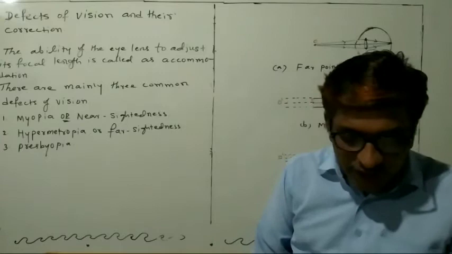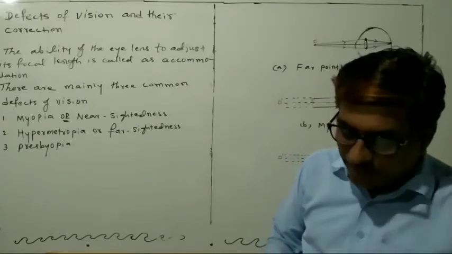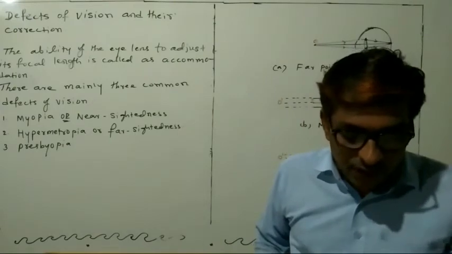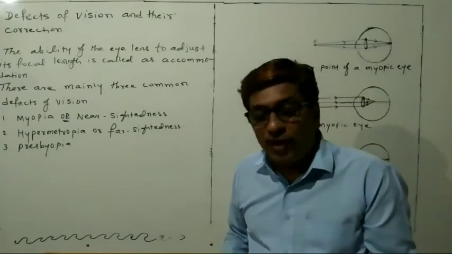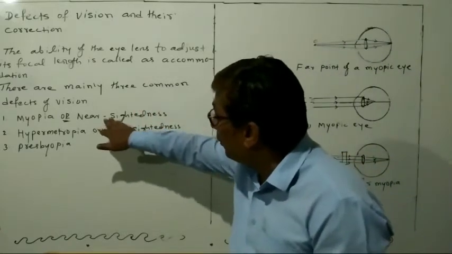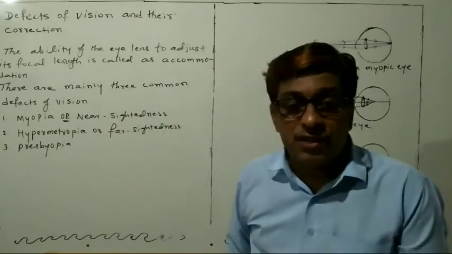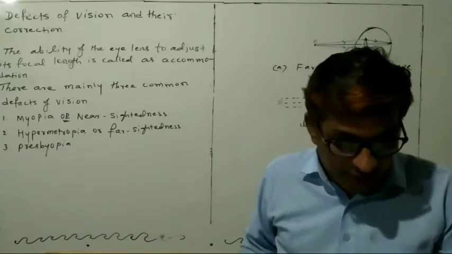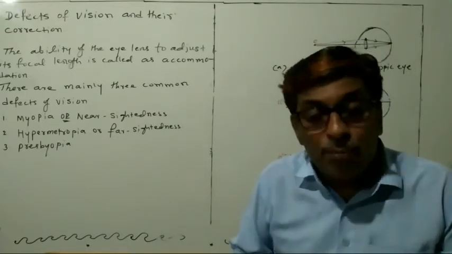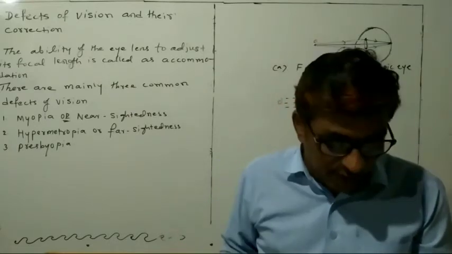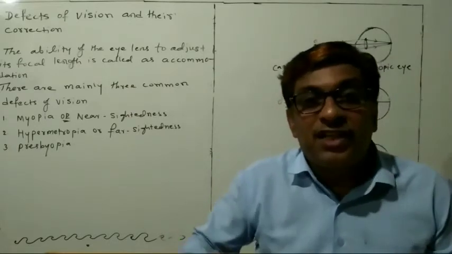So now we will study that. The defects can be corrected by using the spherical lenses. So we discuss now what is myopia. Myopia is also known as nearsightedness. A person with myopia can see nearby objects clearly, but cannot see the distant,